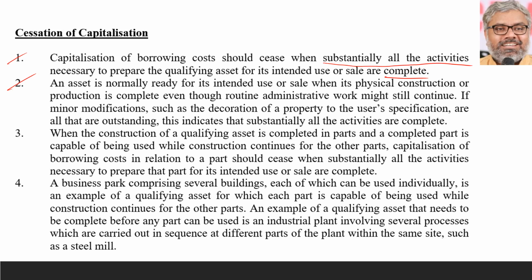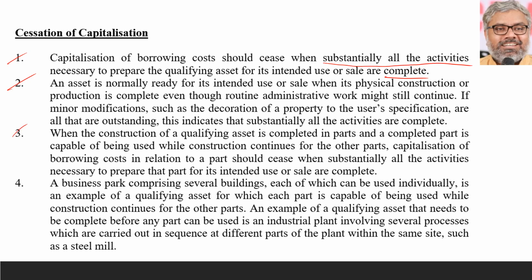So building is already completed, interior is done, only final coating of outside walls is yet to be done. Can we say that building is not complete? We cannot say. For those minor modifications and minor things, we don't have to say that building is not yet complete. Those things may still be pending, that's okay. That is the reason why the first point itself said substantially all activities. It never said all activities should be complete. If substantially all activities are complete, that is enough to call that an asset is ready for its intended use or sale. That is the second point.